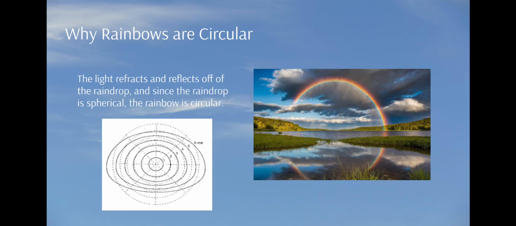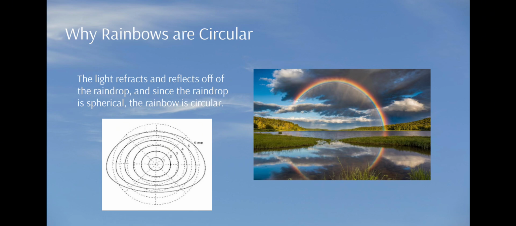Why are rainbows circular, and how does this relate to the observer's position and the angle of refraction? Rainbows are circular because the light from the sun is refracted and reflected by the spherical shape of the water droplets, which is a medium, and the light returns at a specific angle, which appears to look like an arc.